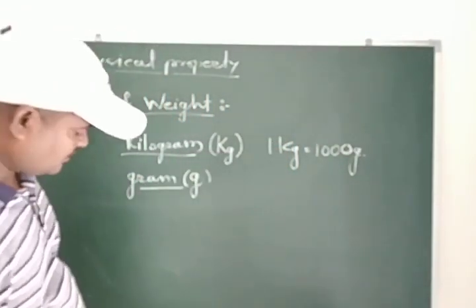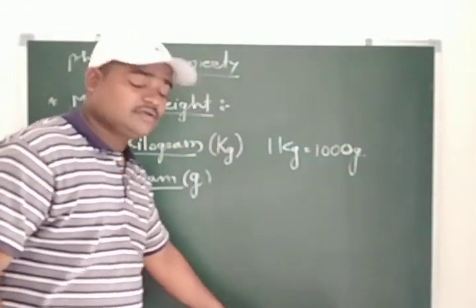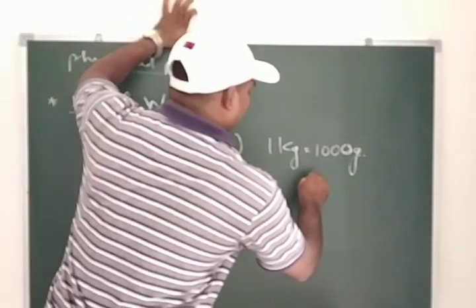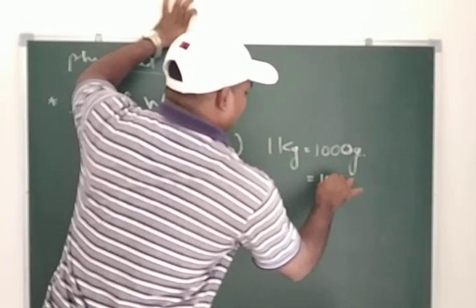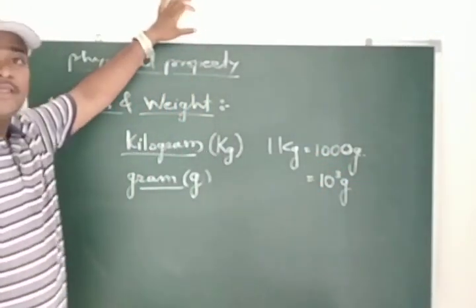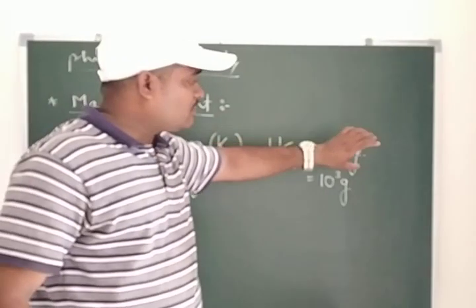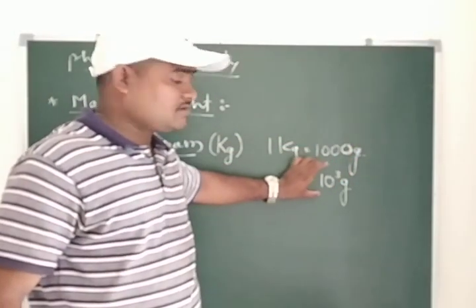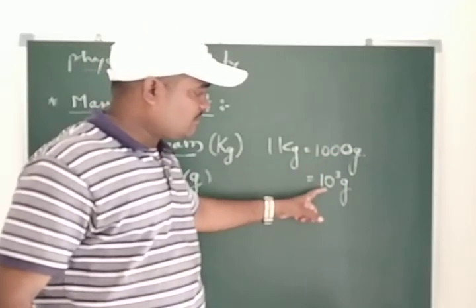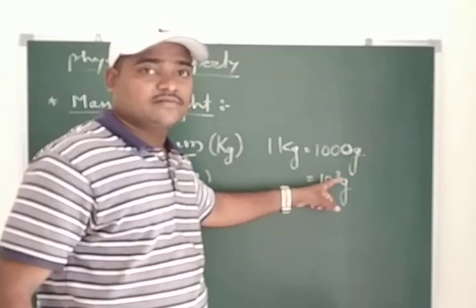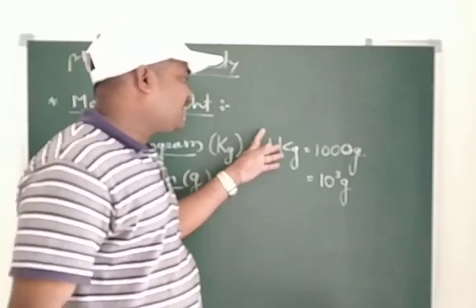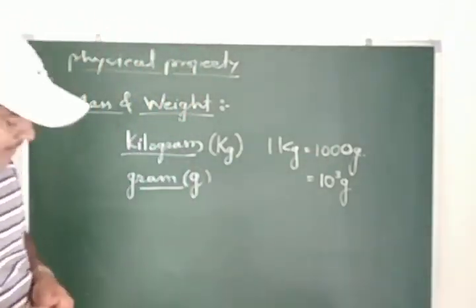But if you want to write it in powers of 10, then we can write it as 10 raised to 3 gram. Both have the same meaning, because 10 raised to 3 indicates 1000. So 1 kg is nothing but 1000 gram.